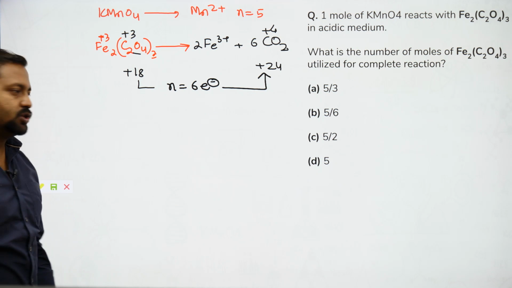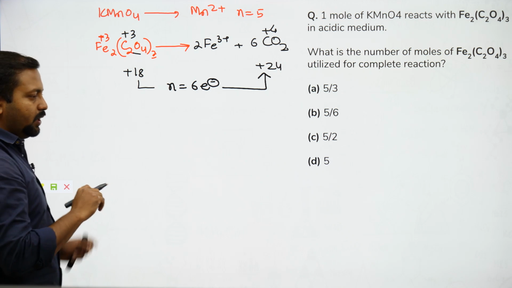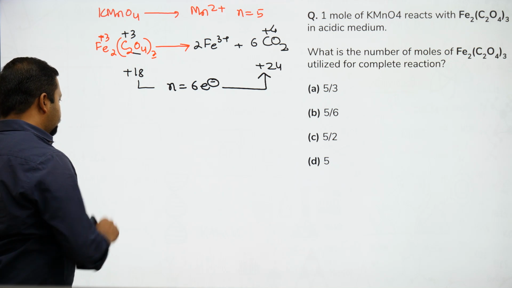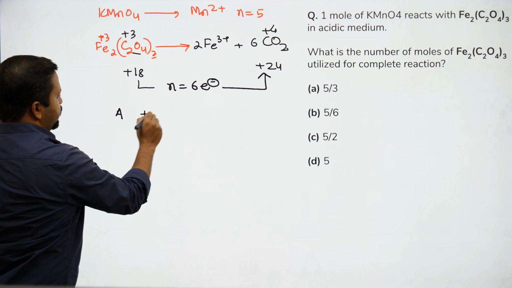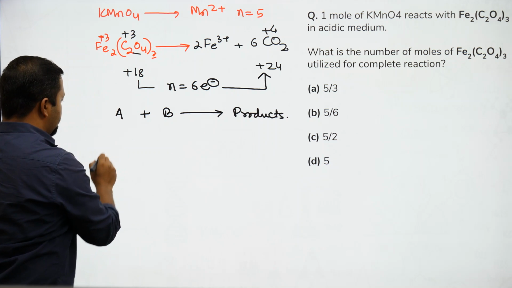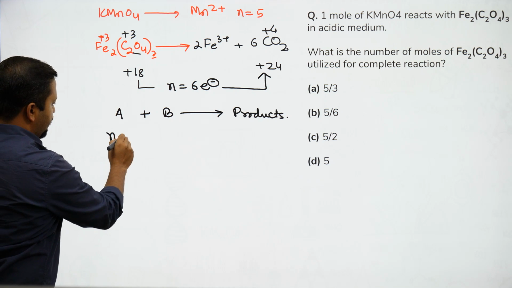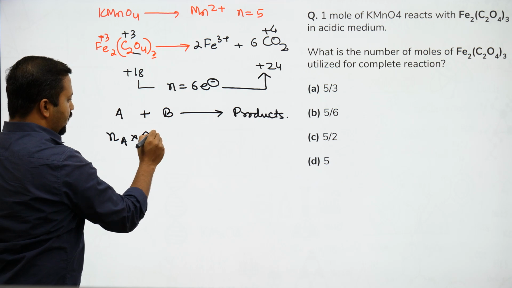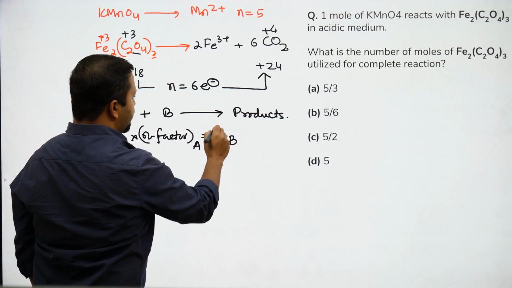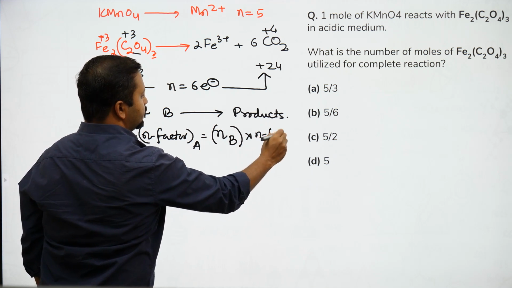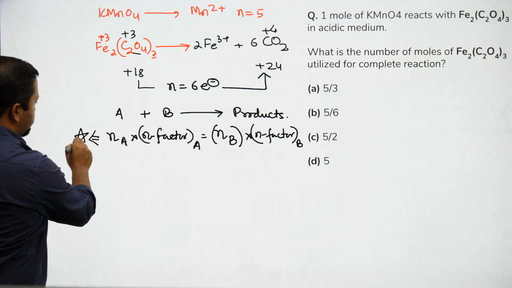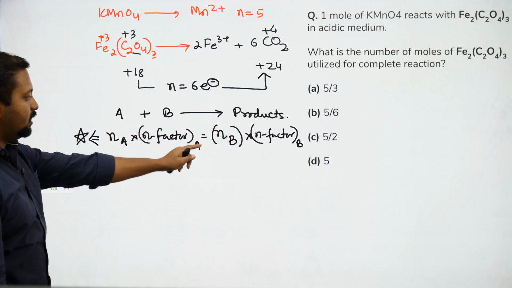अब एक बेहतरीन कंसेप्ट समझने की कोशिश कीजिए. If you try to react two substances, let's say substance A reacts with substance B and forms products, then number of moles of A times N factor for A will be equal to number of moles of B times N factor of B. ये एक बहुत ही इंपॉर्टेंट कंसेप्ट है. नंबर ऑफ मोल्स ऑफ A टाइम्स N फैक्टर ऑफ A, नंबर ऑफ मोल्स ऑफ B टाइम्स N फैक्टर ऑफ B.